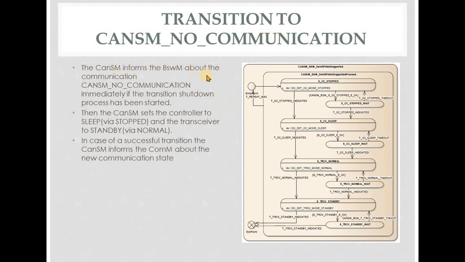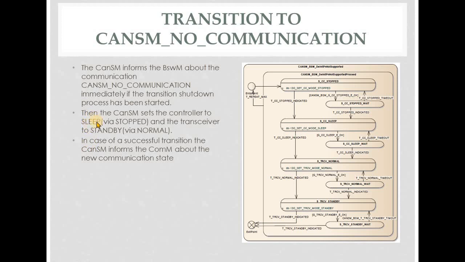For transition to NOCOM, what happens? CAN-SM informs BSWM about the communication state CAN-SM NOCOM immediately if the transition shutdown process has been started. Then the CAN-SM will set the controller to sleep via the CAN-IF API, but only through stopped; that is, the CAN controller state will change from started to stopped, then it will be put into sleep state.